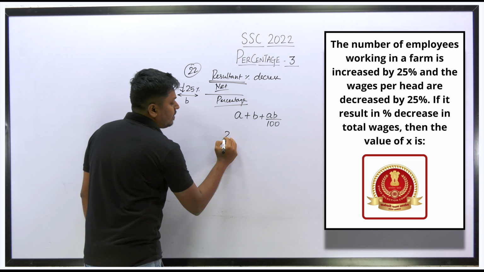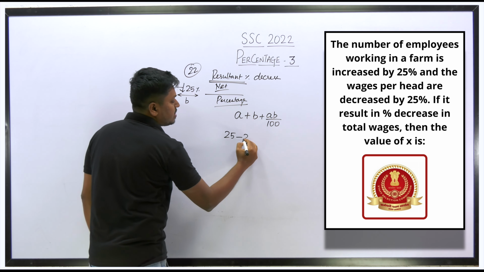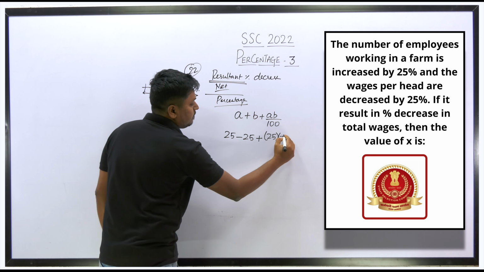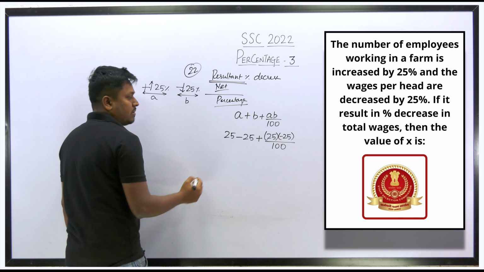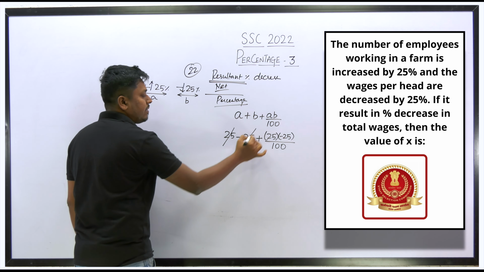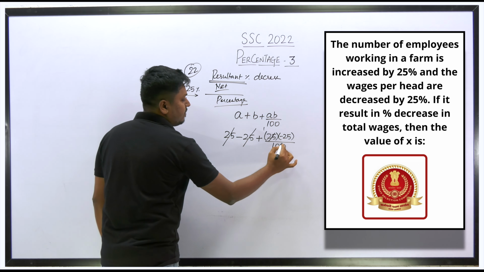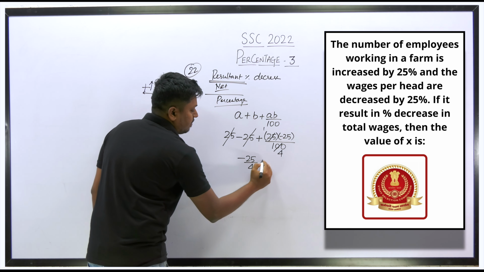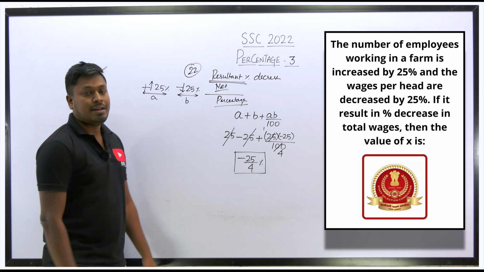So now substitute here. The value of A will be plus 25. The value of B will be minus 25. So plus 25, minus 25, plus A times B, which is minus 25, divided by 100. Now it is easy to cancel plus 25 and minus 25 here. So cancel this. 125 is 25 four times. So minus 25 by 4%. Got it? So this will be your final answer.